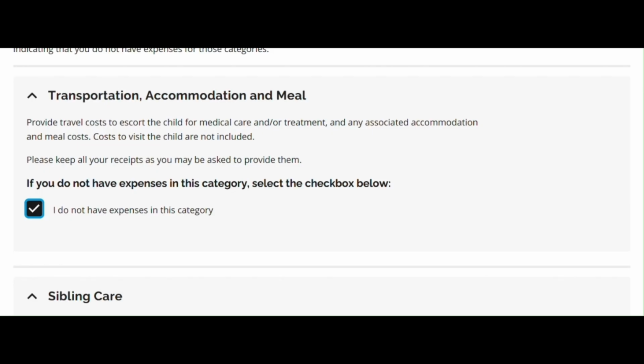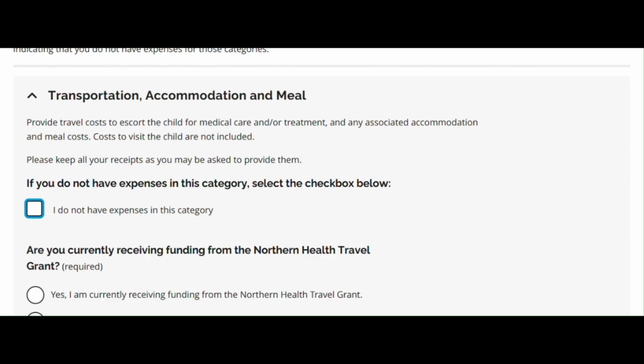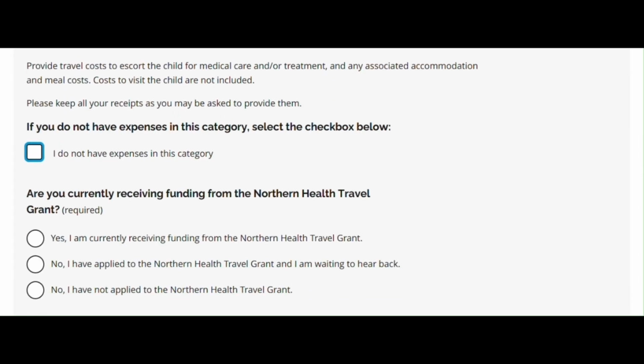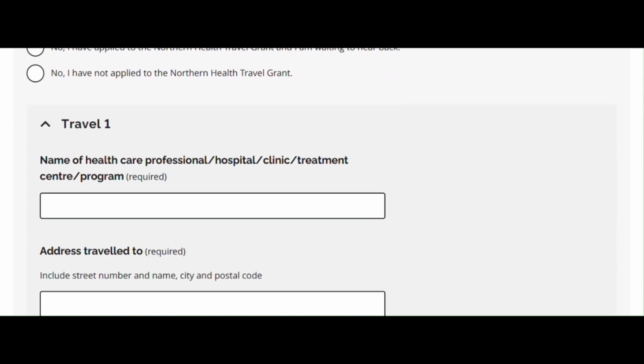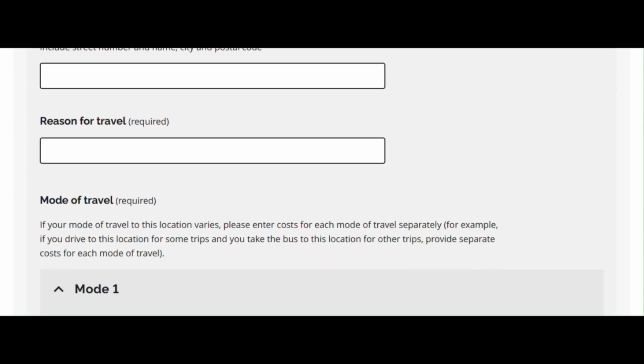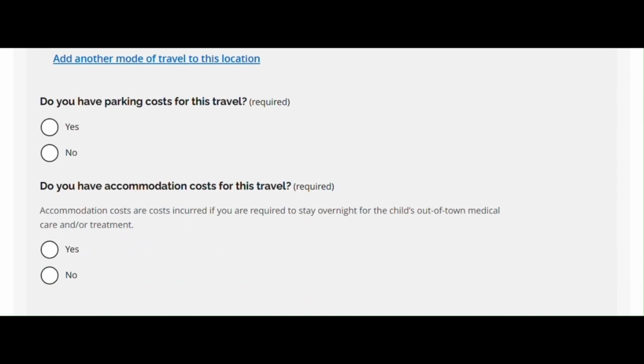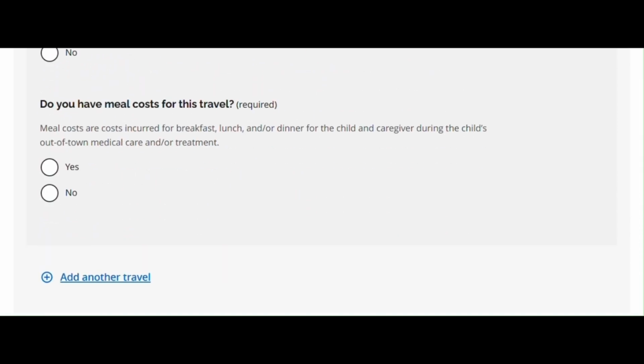Expenses are broken down into the following sections, tips for each section included. Transportation, accommodation, and meals: costs to escort the child for medical care and/or treatment, and any associated accommodation and meal costs. Costs of visiting the child are not included. This can include travel by car, taxi, bus, train, and air. Costs for parking, overnight accommodation for out-of-town medical care or treatment, and meal costs during out-of-town medical care or treatment are included as well.